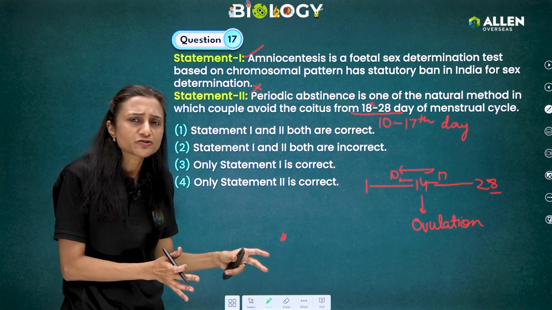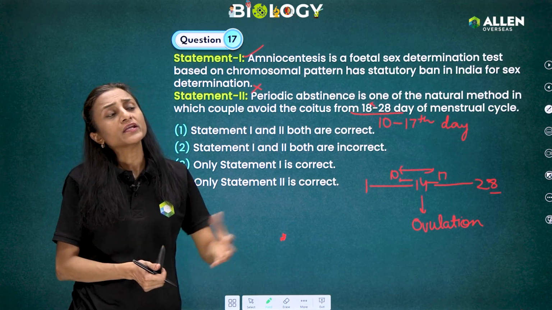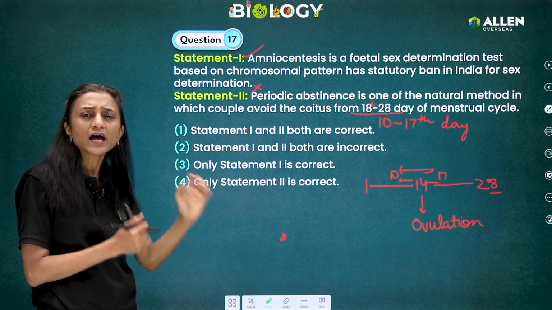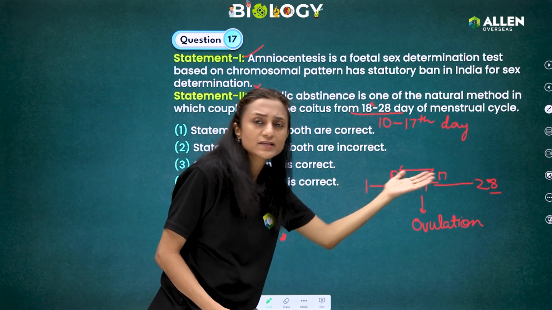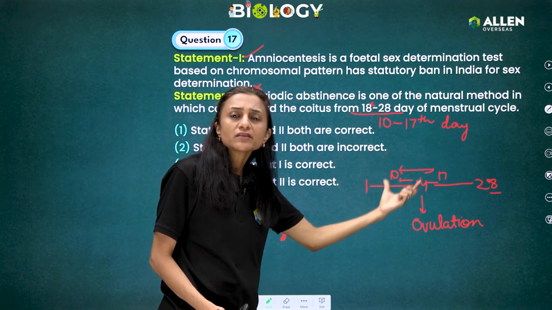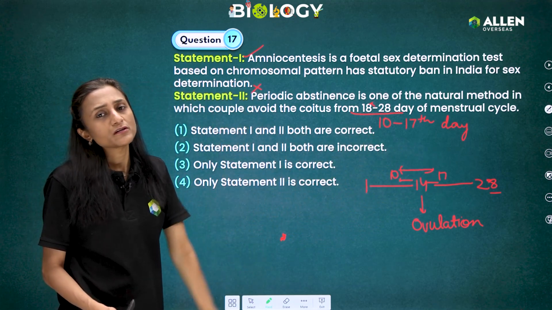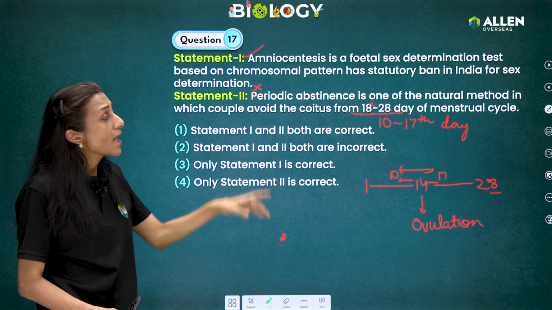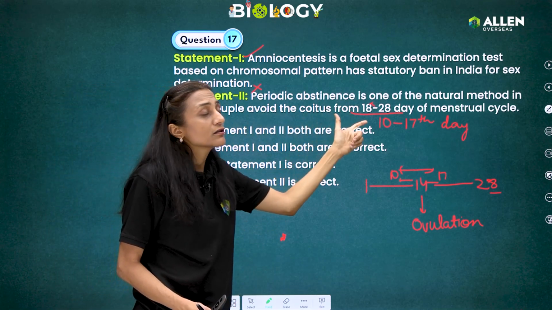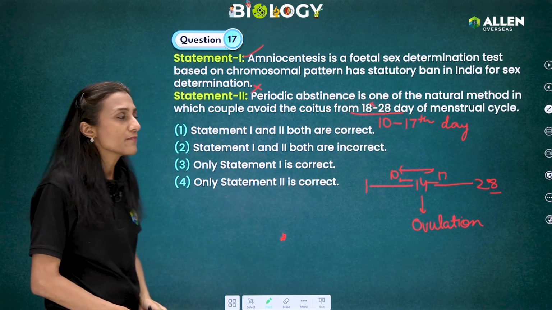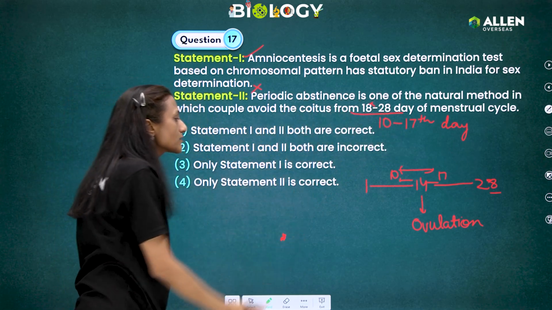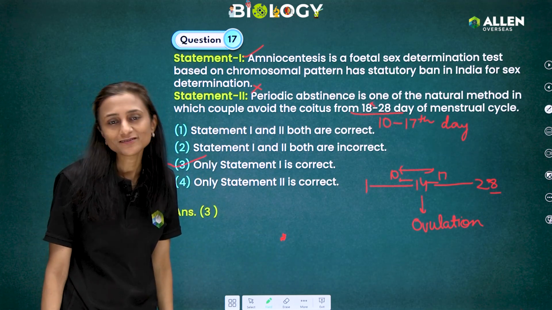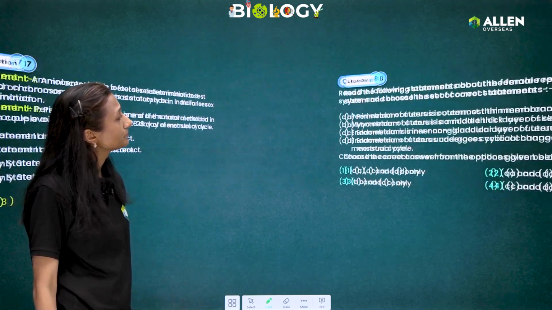So it is one of the natural methods where no artificial or exogenous contraceptive chemicals or any other method is used. It is a natural method in which just the menstrual cycle is calculated, and from the 10th to 17th day, the couples abstain from having sexual intercourse. So periodic abstinence is a natural method, but coitus is avoided from the 10th to 17th day of the menstrual cycle. So this statement is incorrect, and hence statement 1 is correct, and our answer is 3rd. Okay, the next one.